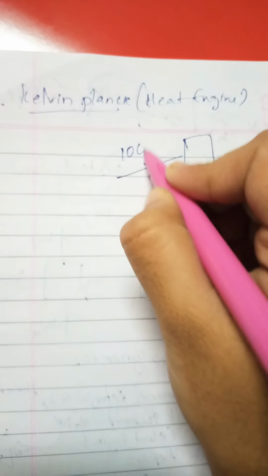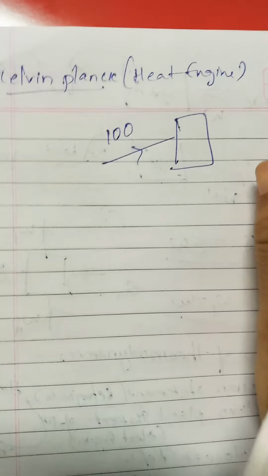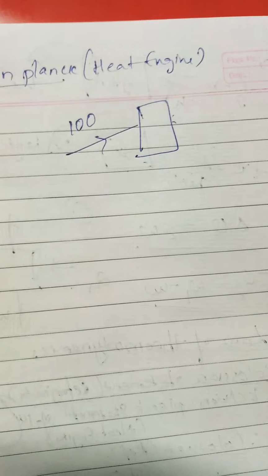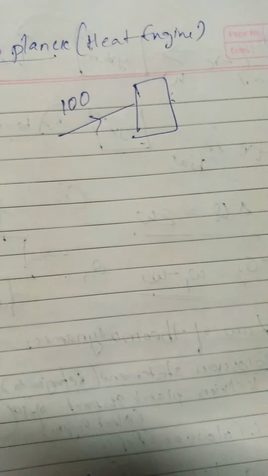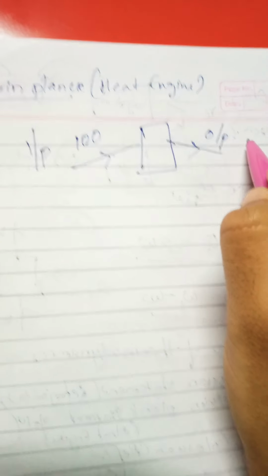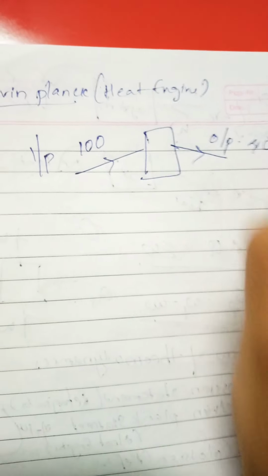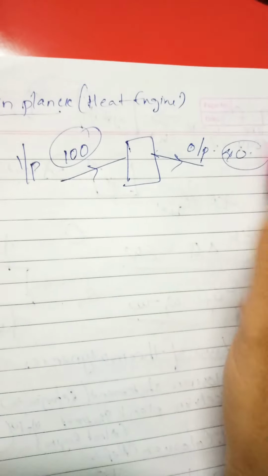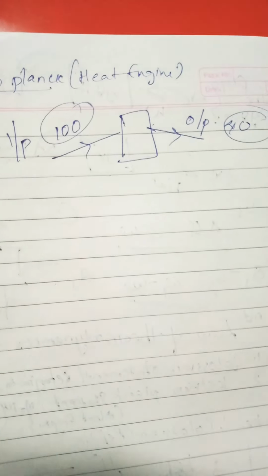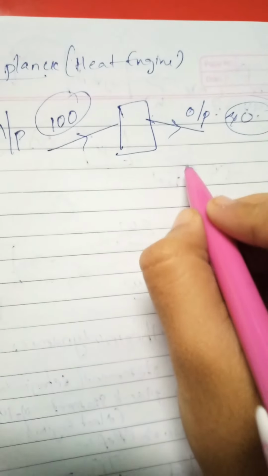Suppose I am providing about 100 joules of work to this, and this system should do the work. That's why I'm providing energy, right? If the fridge is not working, why should I pay for the current? So this system is working, and this is the input. It will be giving an output of only about 40. So from 100 to 40, what is the 60 joules of work lost? It is lost as heat.